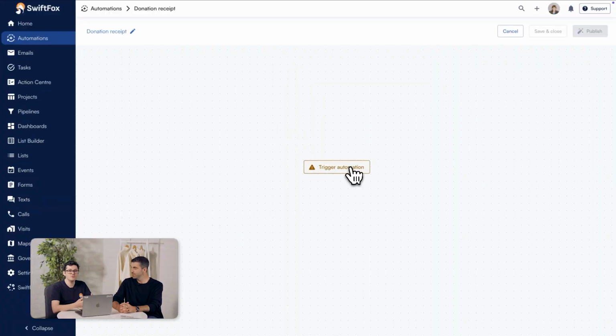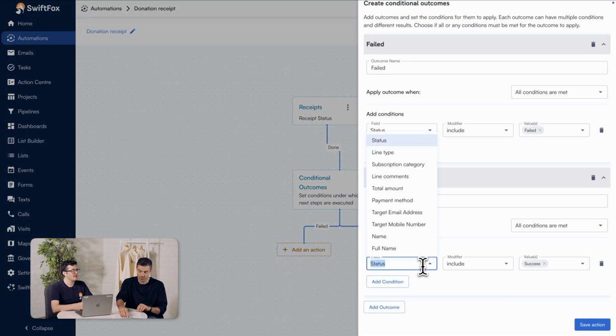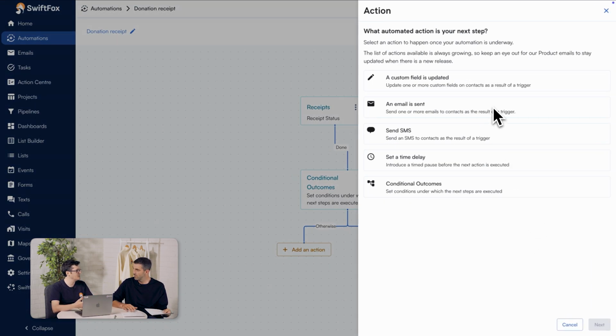Probably the most highly anticipated feature, other than SwiftFox AI, was our receipt automations, Jackson. That's right. Every single day, SwiftFox is generating thousands of receipts. Now users are going to be able to trigger automations off those receipts. So let's say a member donates over $1,000, you could trigger an email to send automatically to them. You could update one of their custom fields, you could send them a text message. These automations are going to make the lives of our membership teams and our finance teams so much easier.